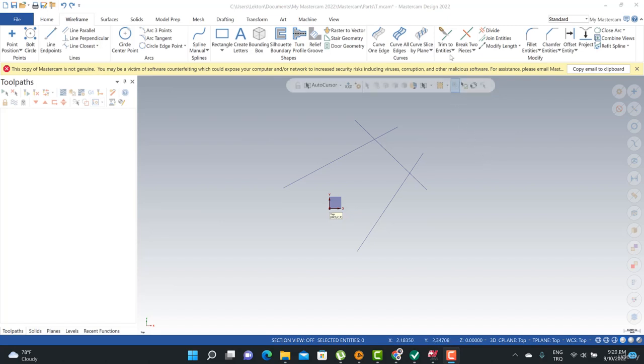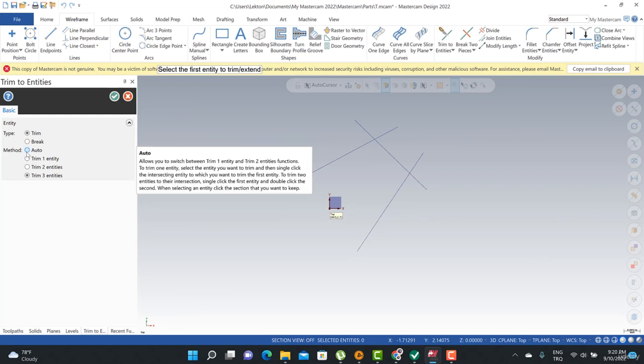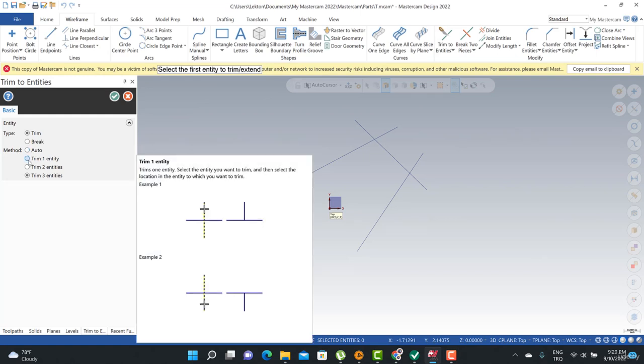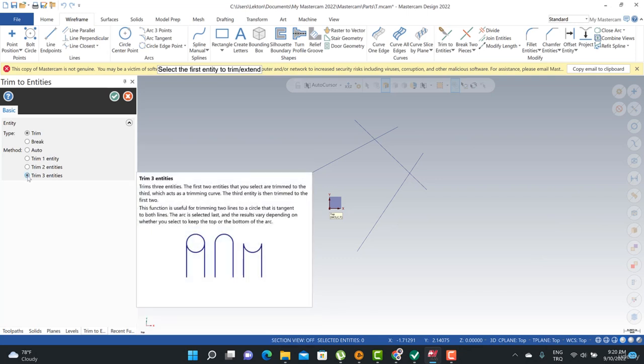In this lecture, we're going to talk about the trim two entities options. When I click here, we can see the type. We can select trim or break options. After that, we need to decide our method. Our method can be auto, trim one entity, trim two entities, and trim three entities.